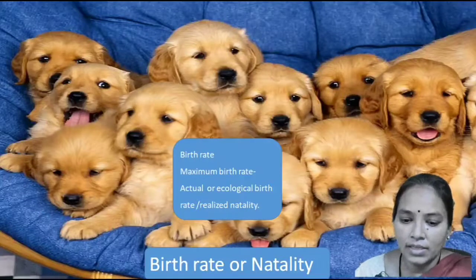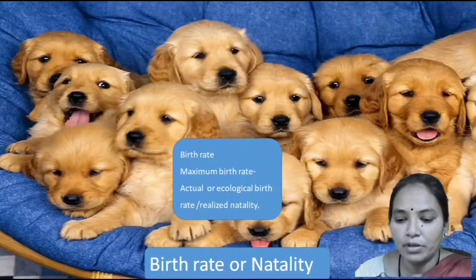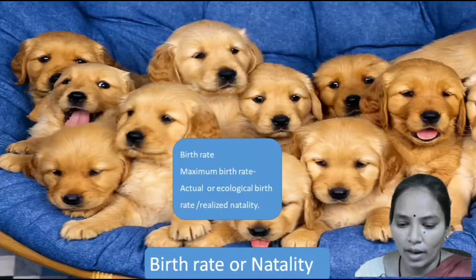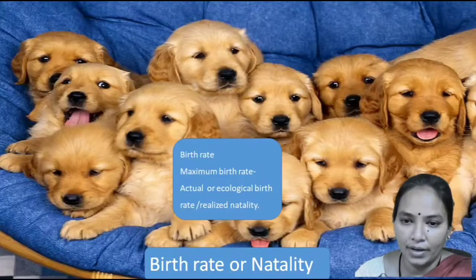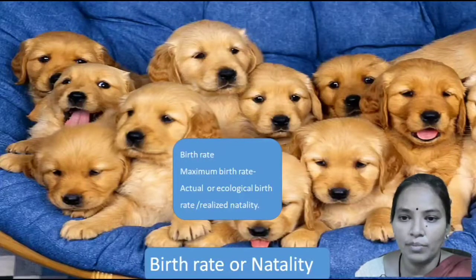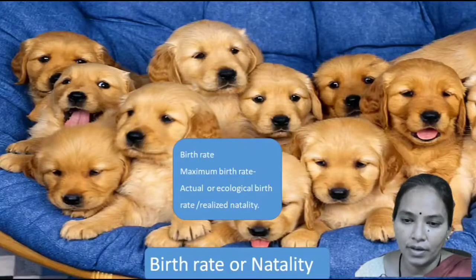Hence, the number of individuals will be different as compared to the maximum birth rate. So the actual birth rate or the realized natality is different from the maximum birth rate.